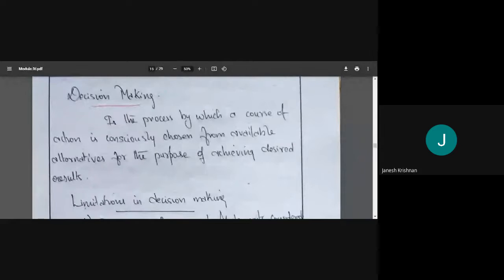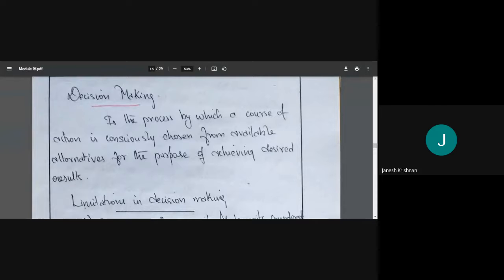When we are going for a solo trip, bike may be good, and when we are going with family, flight may be good. So we need to think about it. We are not choosing randomly, tossing a coin and deciding. No, we are choosing the best, and that is decision making. Decision making is a process by which a course of action is consciously chosen from available alternatives for the purpose of achieving desired results.